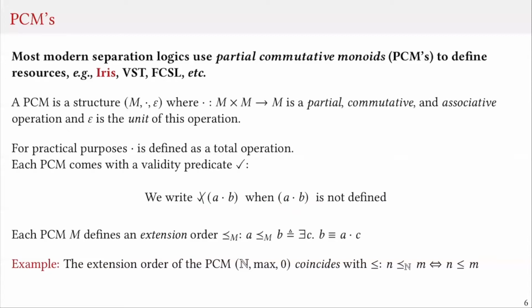Now, each PCM gives rise to an extension order. In the extension order, A is less than or equal to B if there exists some resource C such that B is equal to A composed with C. A very simple example of a PCM is the monoid of natural numbers together with maximum as the operation and 0 as the unit of this operation. In this simple monoid, the extension order simply coincides with the less than or equal order on natural numbers.